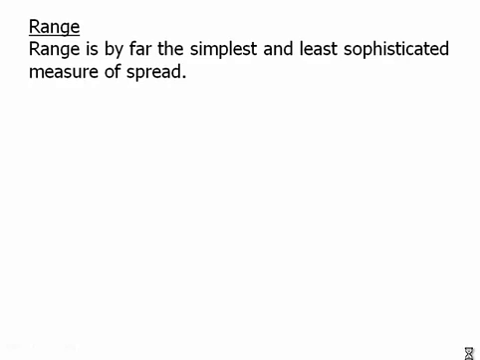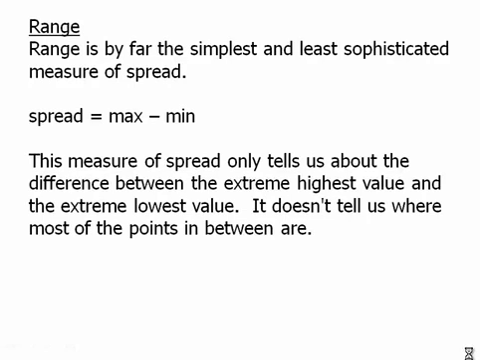Range is by far the simplest and least sophisticated measure of spread. The range is simply the max minus the min. So in other words, we take the highest number minus the lowest number, that's the range. This measure of spread only tells us about the difference between the extreme highest value and the extreme lowest value. It doesn't tell us where most of the points are in between.